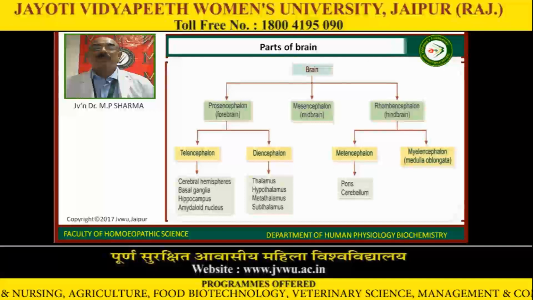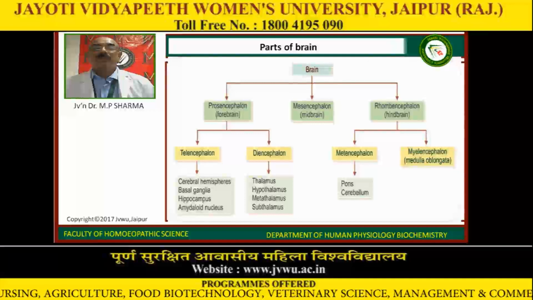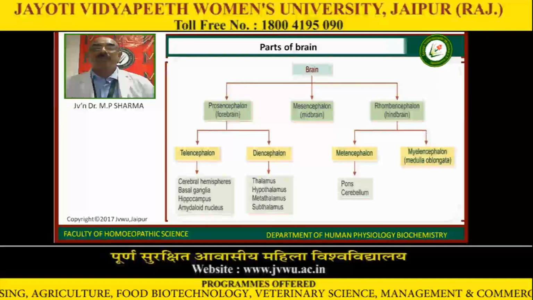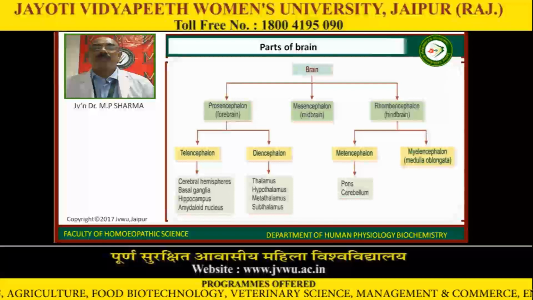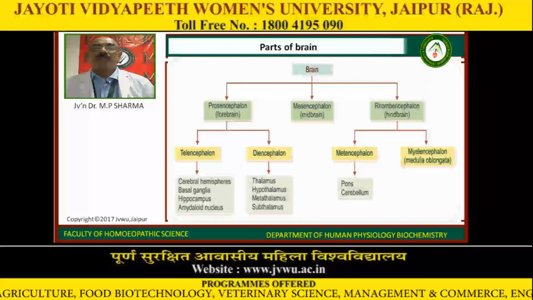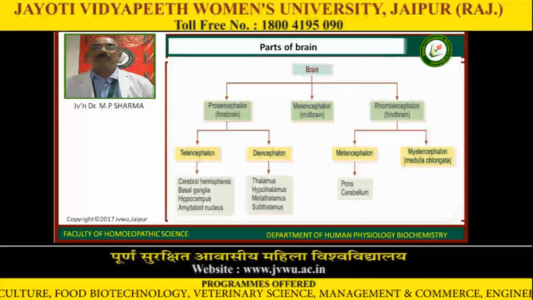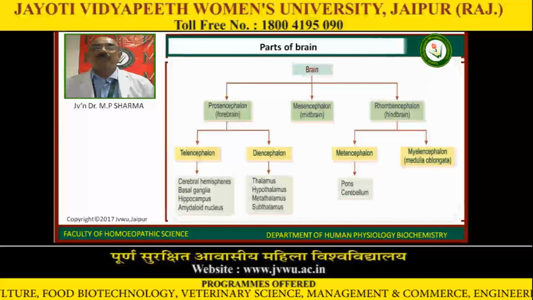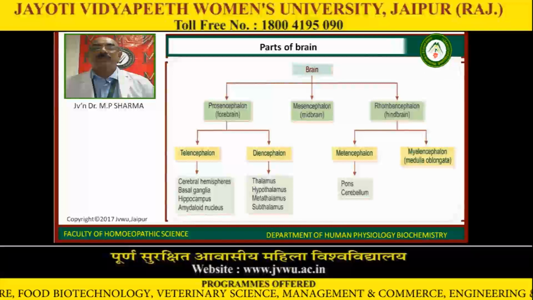Now, the brain is divided into three parts: prosencephalon, forebrain; mesencephalon, midbrain; rhombencephalon, hindbrain. The forebrain is again divided into two: telencephalon and diencephalon.